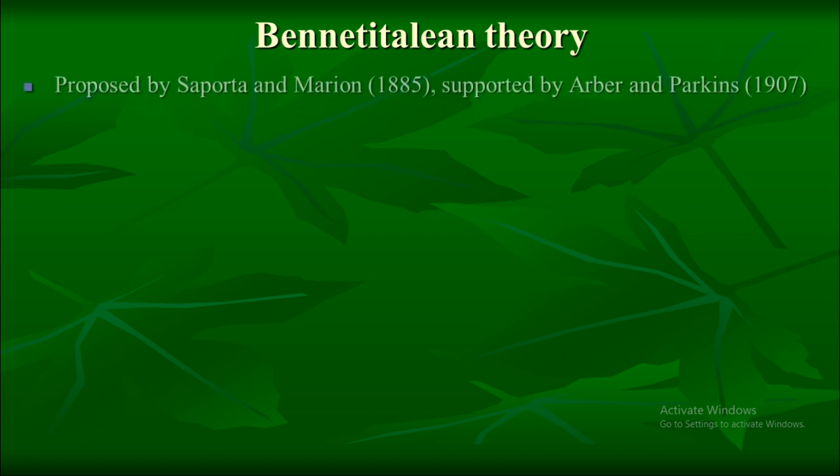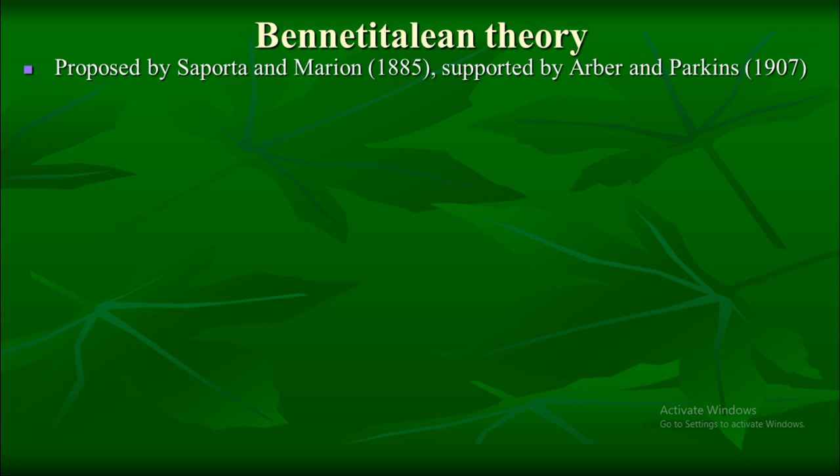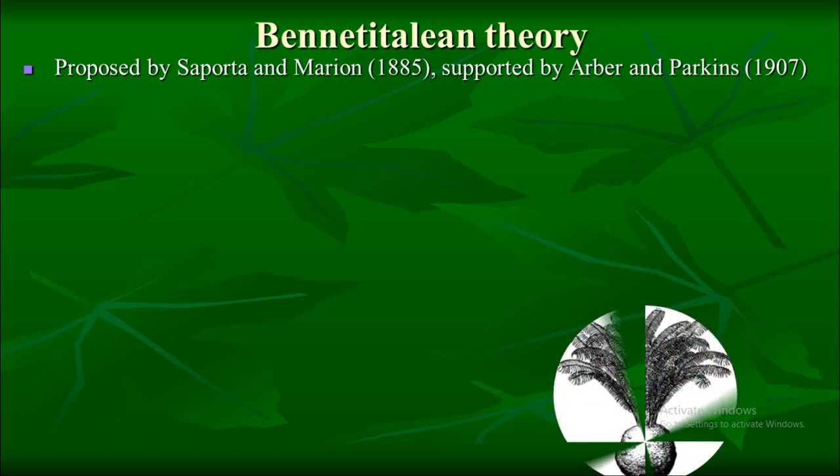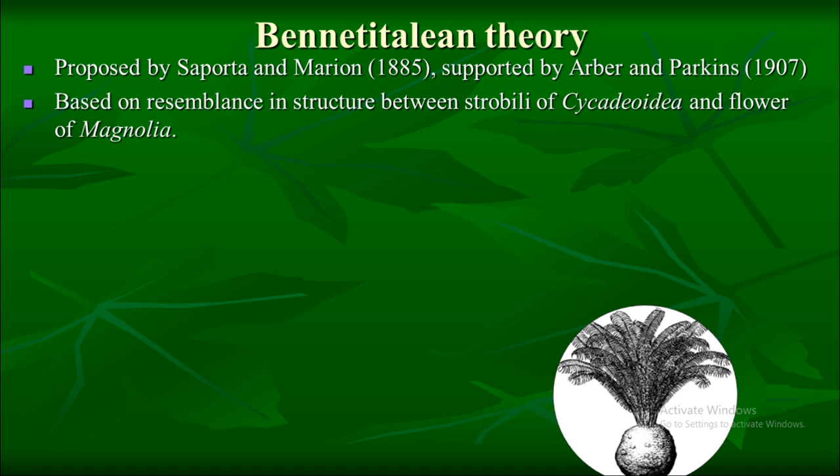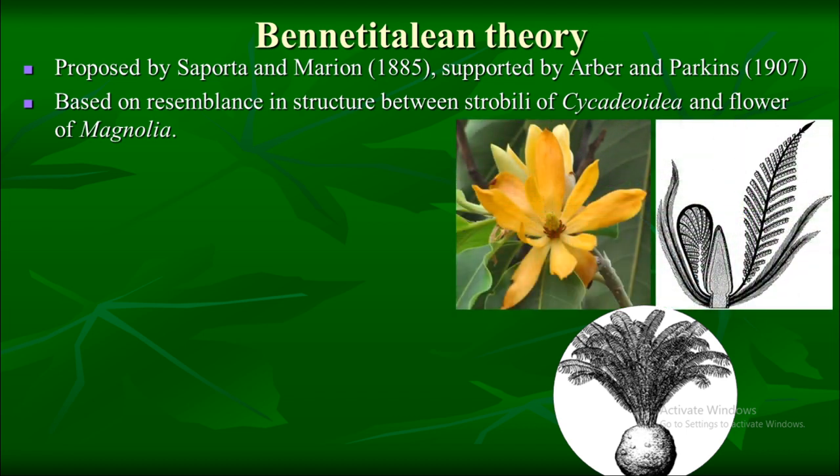This theory was proposed by Saporta and Marion, while it was supported by Arber and Parkin. The Bennettitales are supposed to be the ancestors of angiosperms because of the resemblance in structure between the strobilus of Cycadeoidea and the flower of Magnolia.